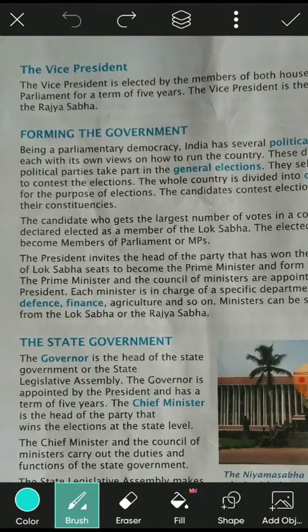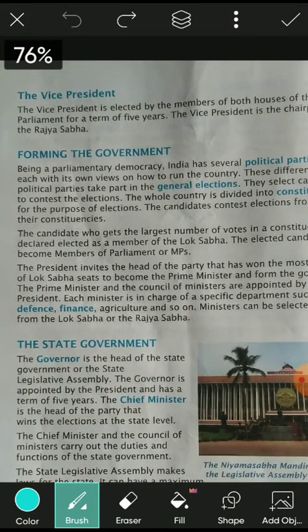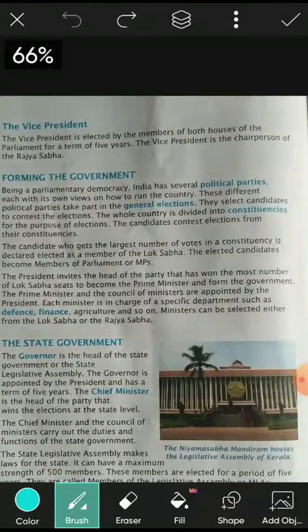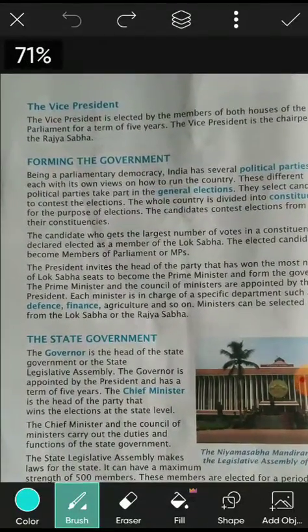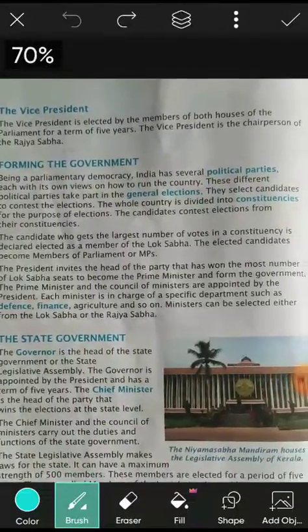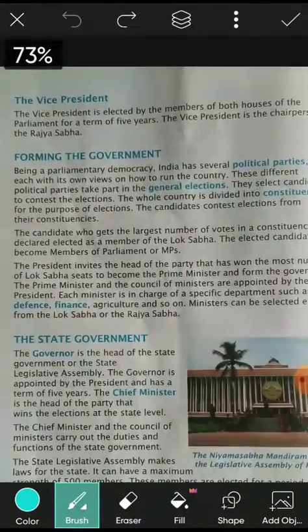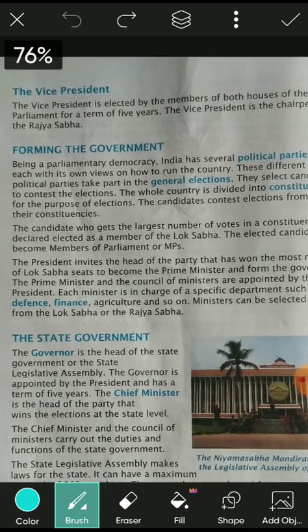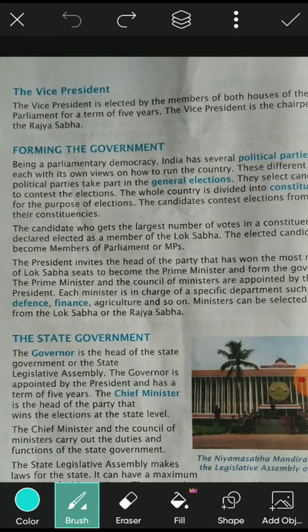Okay, so now the president invites the head of the party that has won the most number of Lok Sabha seats to become the prime minister and form the government. That means how the prime minister is selected.